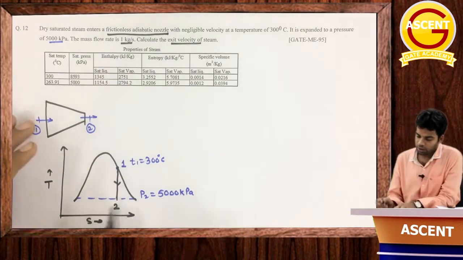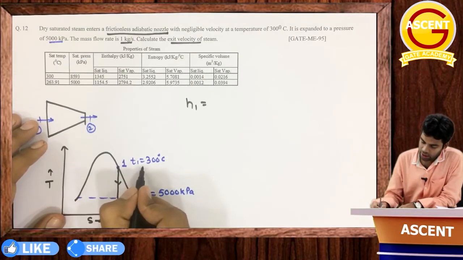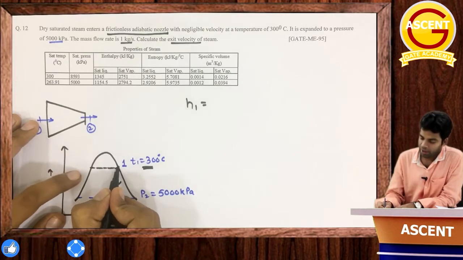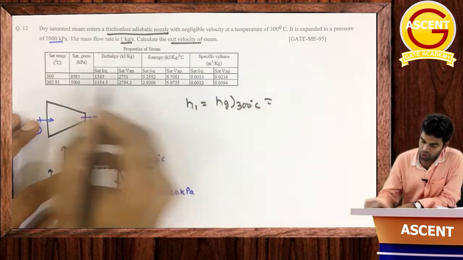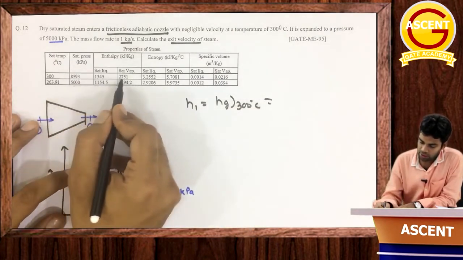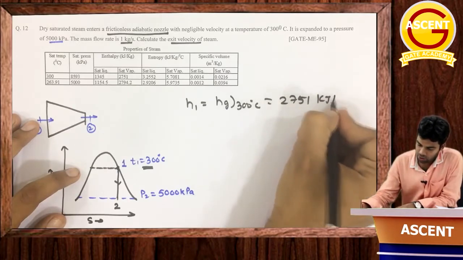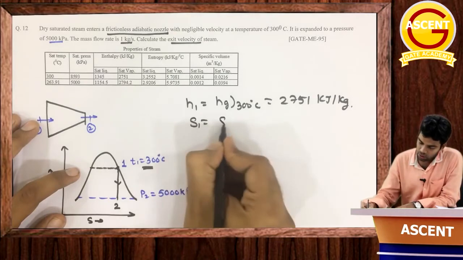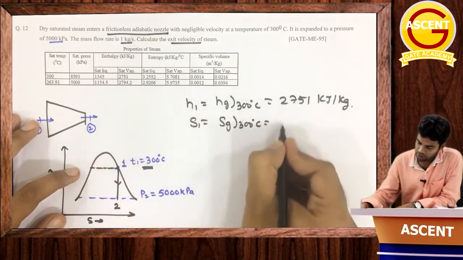Okay, so H1 we can easily determine. H1 is nothing but Hg at 300 degree centigrade. At 300 degree centigrade this is dry saturated steam. That means H1 is equal to Hg at 300 degree centigrade. So Hg at 300 degree centigrade is given, which is 2751 kilojoule per kg. Getting this? Similarly, S1 is equal to Sg at 300 degree centigrade.